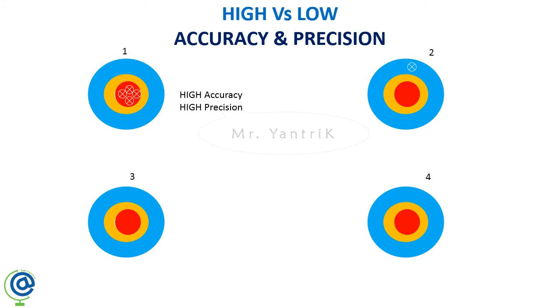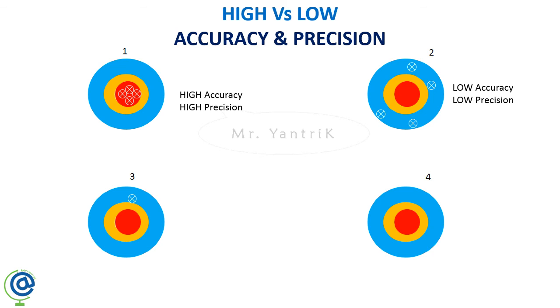And the second one: first target at this point, second target at this point, third one at this point, and fourth one at this point. So all 4 are very far from the center value, so you can say that those 4 are low accurate because not even a single one has met the center, and the 4 are not meeting at a single point adjacent to one another, so low accuracy and low precision too.